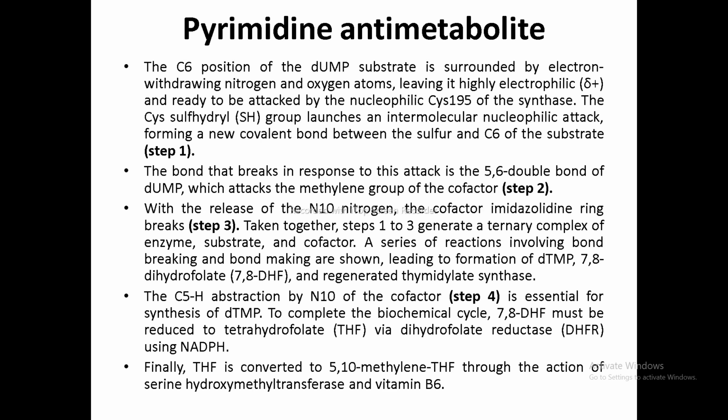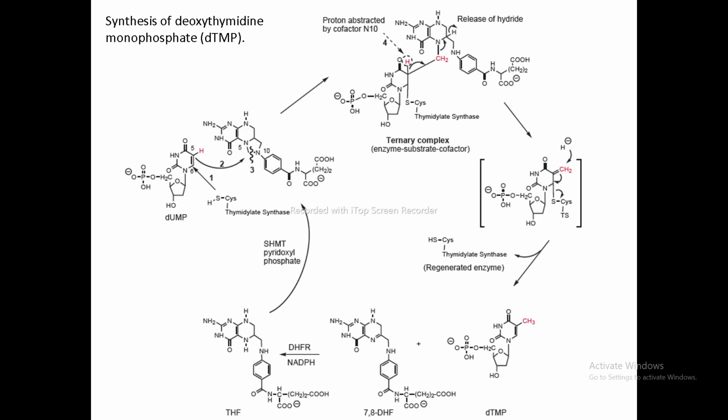Before studying this in brief, first we will discuss how dTMP biosynthesis takes place. This is the dTMP synthesis pathway: dTMP is synthesized from dUMP, the deoxyuridine monophosphate, which is present in front of you, right? The dTMP synthesis takes place from dUMP.